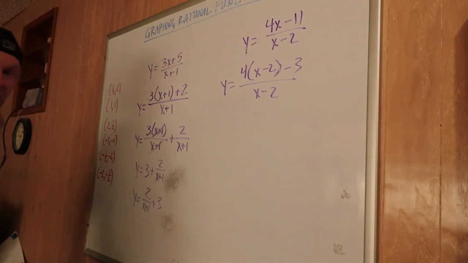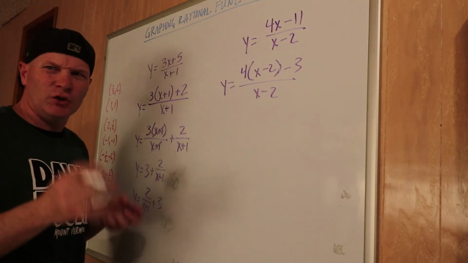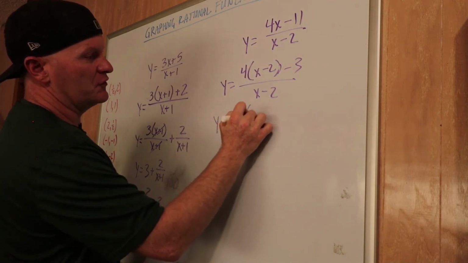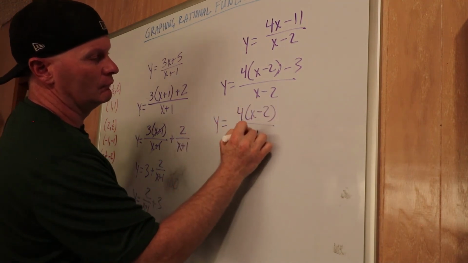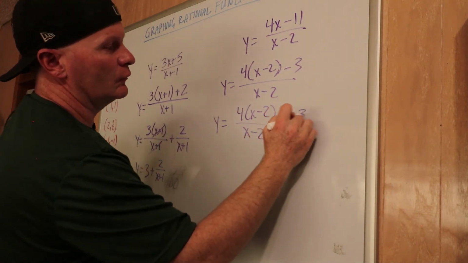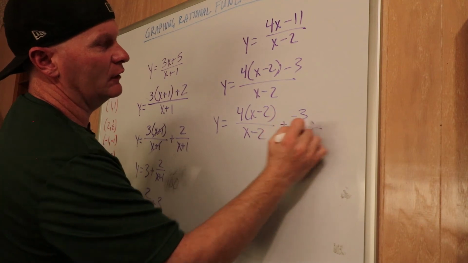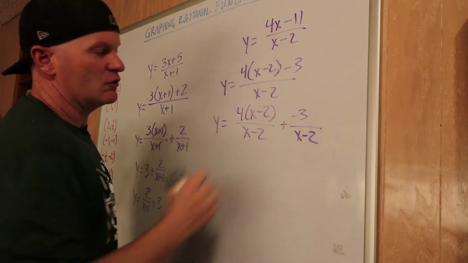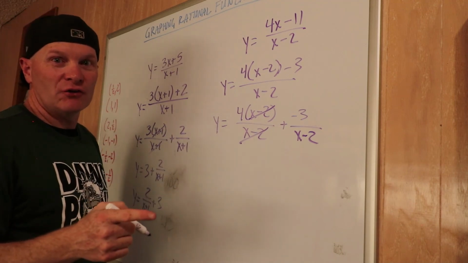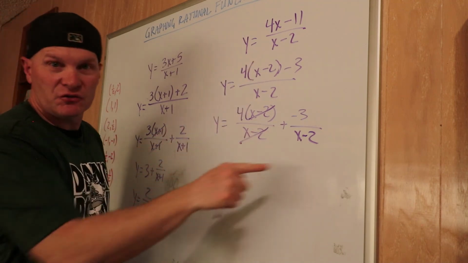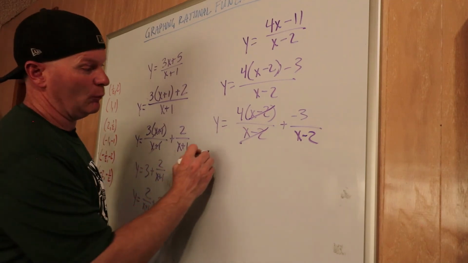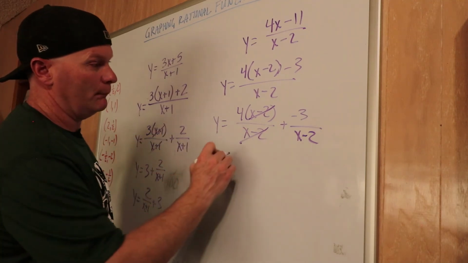Okay, that's a little confusing, I know, but once you try a few, you kind of get the hang of it. It's not that bad. Let's split this up now. Oops, minus 3. Actually, I'm going to make it plus negative 3 over x minus 2. Okay, these will cancel. You're going to want to skip this step, because you guys are kind of lazy, but I would caution you not to do that because I'm worried that it will kind of mess you up.